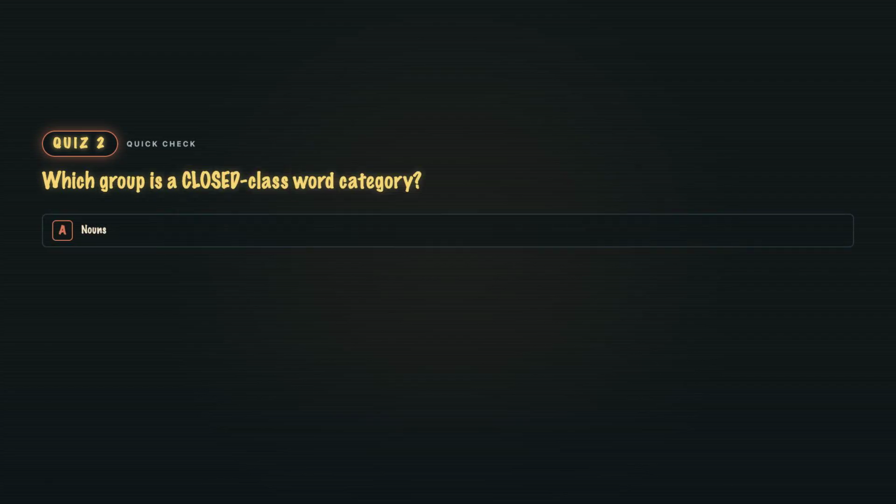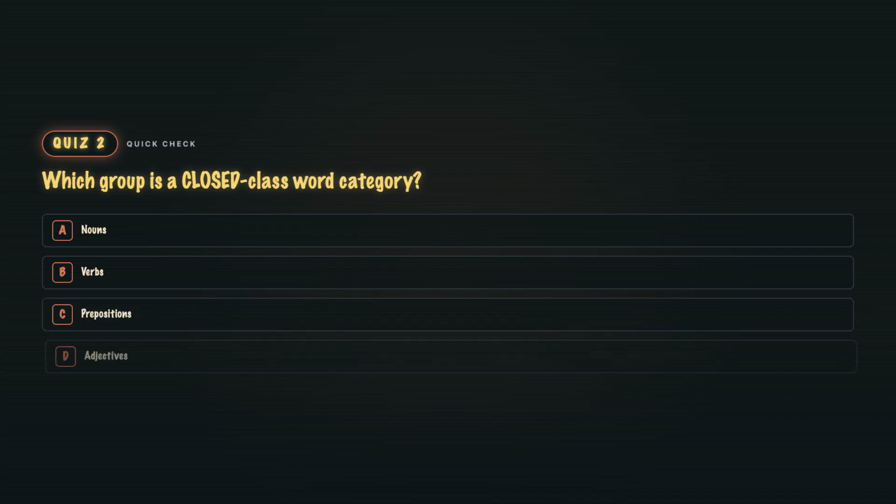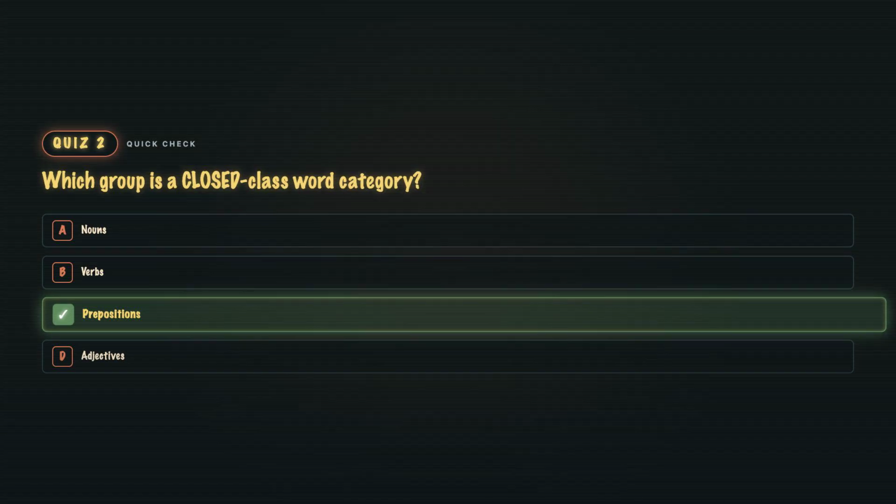Quiz 2. Which group is a closed class word category? A nouns, B verbs, C prepositions, or D adjectives? C. Prepositions. Try to invent a new one. You can't. Pronouns, prepositions, conjunctions, articles, all closed classes. Hasn't gained a member in centuries. Nouns, verbs, adjectives, adverbs, all open and grow constantly.